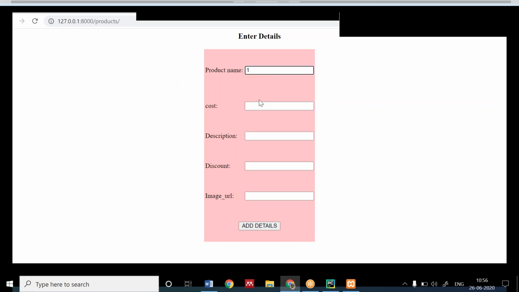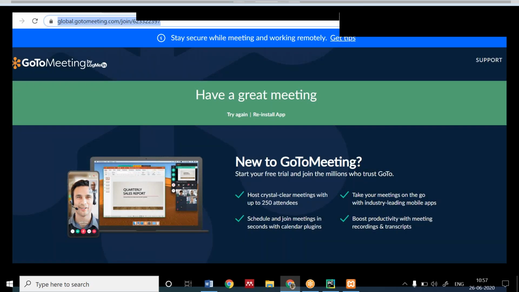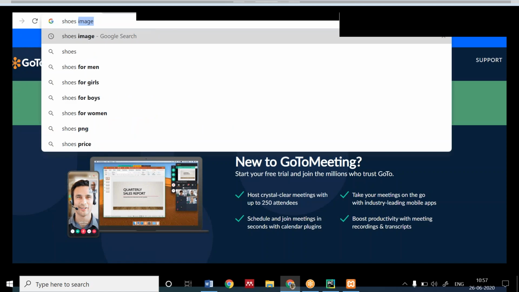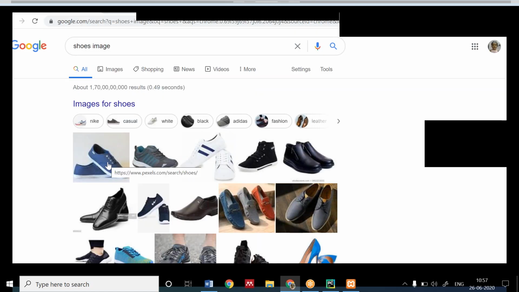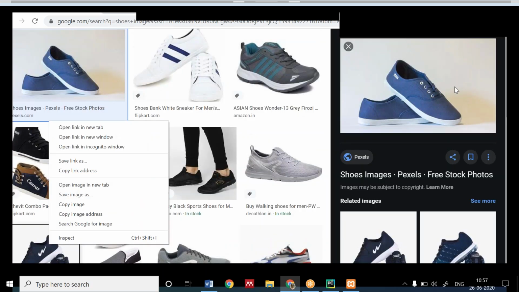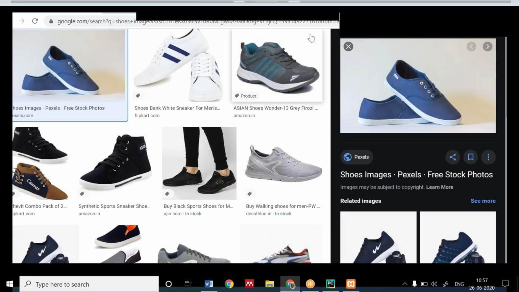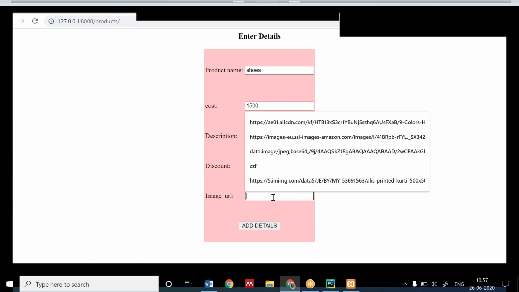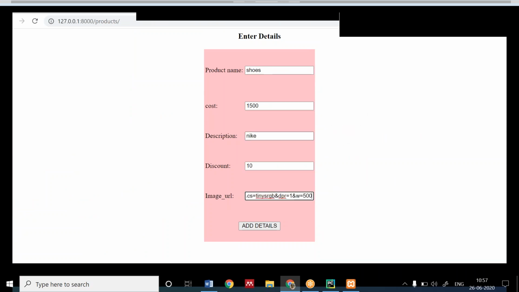If I want to enter any information in this, like shoes, cost 1,000, yeah, 1,500, description Nike, discount 10%. I'm taking any URL from here. Shoes image. Image of this, or I can take the image of this also. Okay, I'm pasting this here.